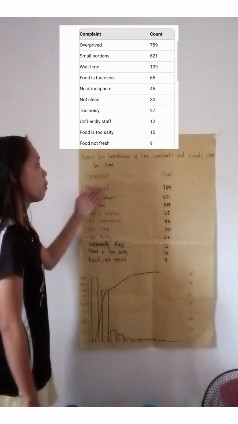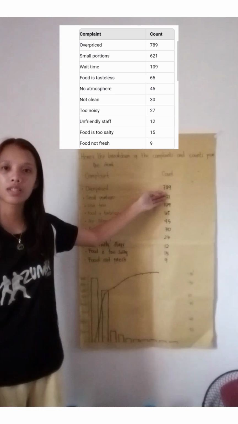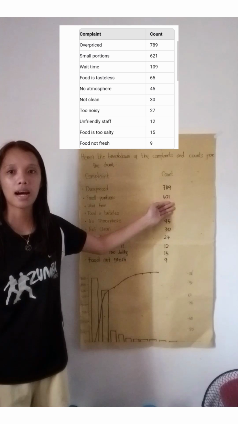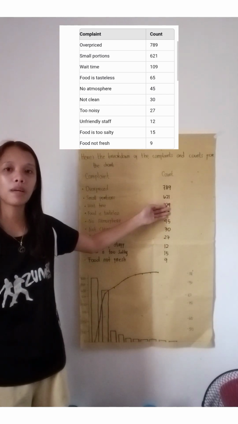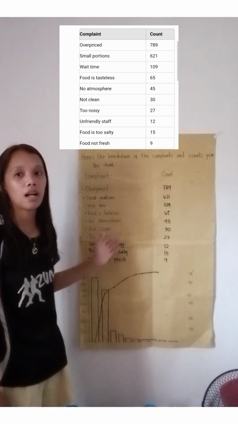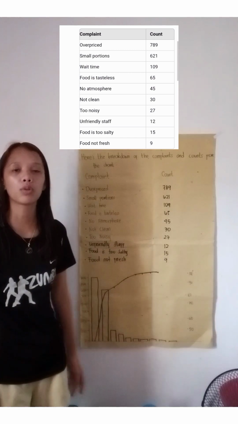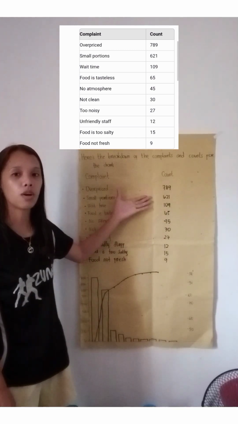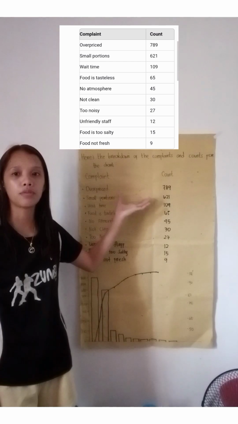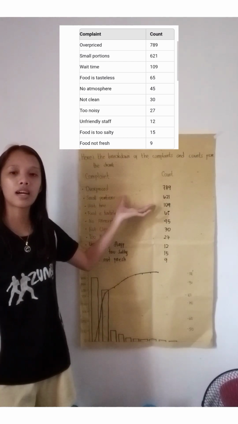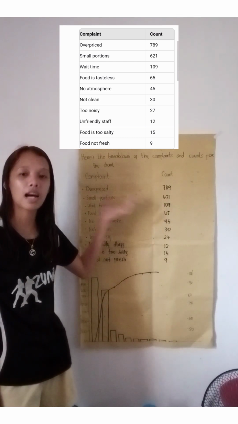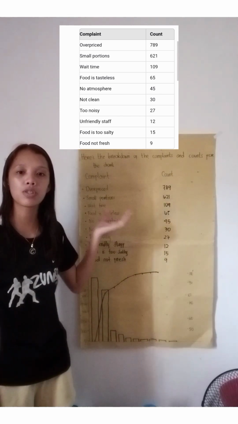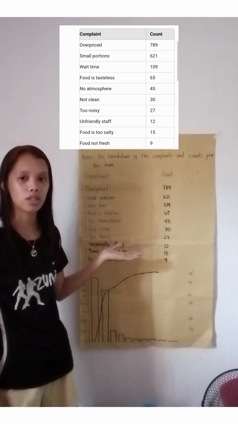So first, the overprice, which has 789 complaints, and the small portion, which has 621 complaints, contribute to the largest proportion of total issues. Together, these two categories cover 80% of the complaints, suggesting that focusing on pricing and portion size improvements could address the majority of customers' concerns.